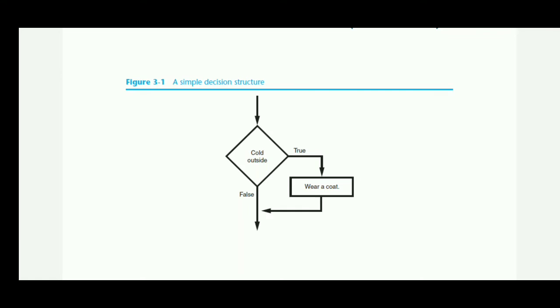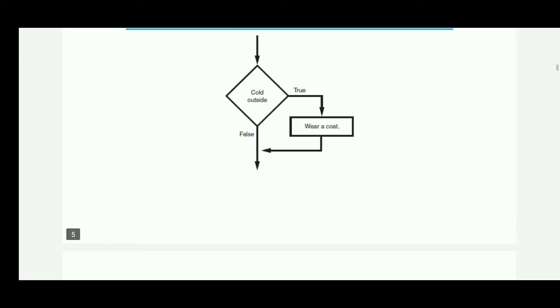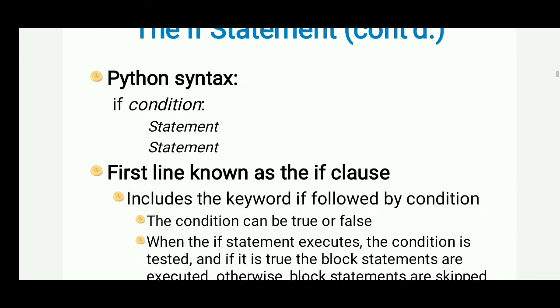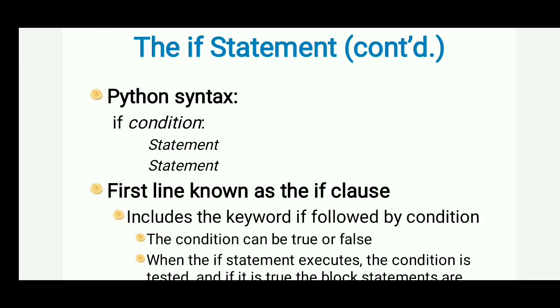In short, it is a condition where we check true or false values. Next one, in case of Python, what is the syntax? Syntax is the if keyword, then there is a condition, and after the condition there is a colon. Colon means you can see there are two dots after the condition.